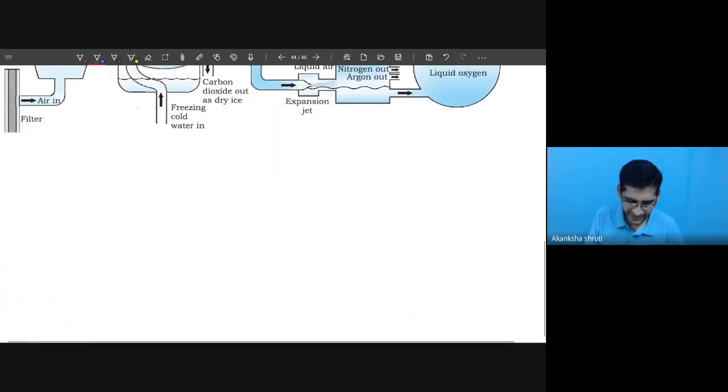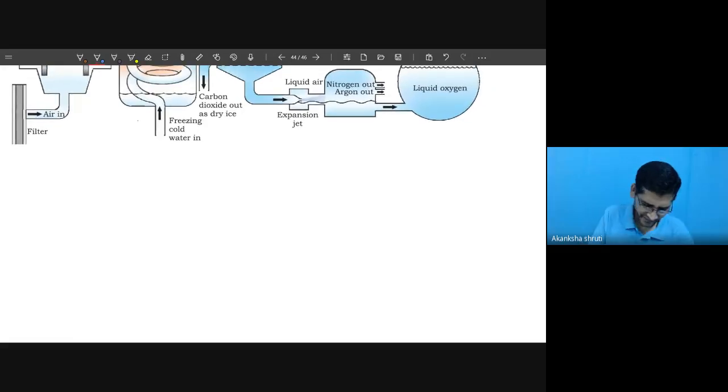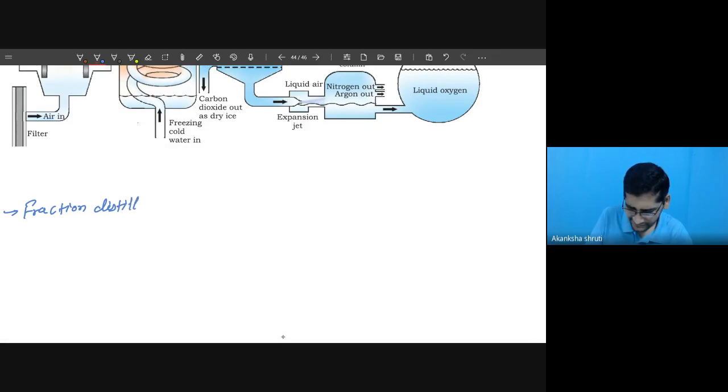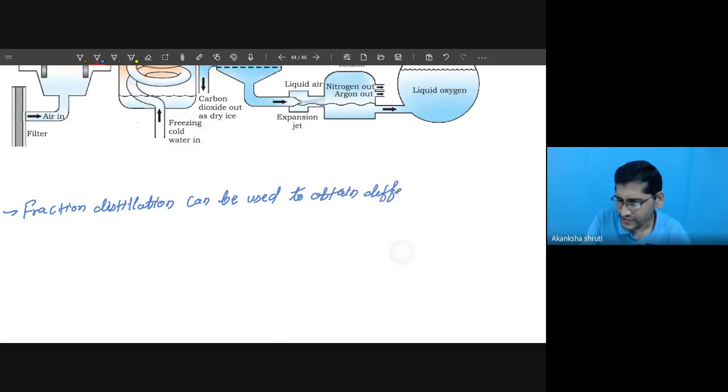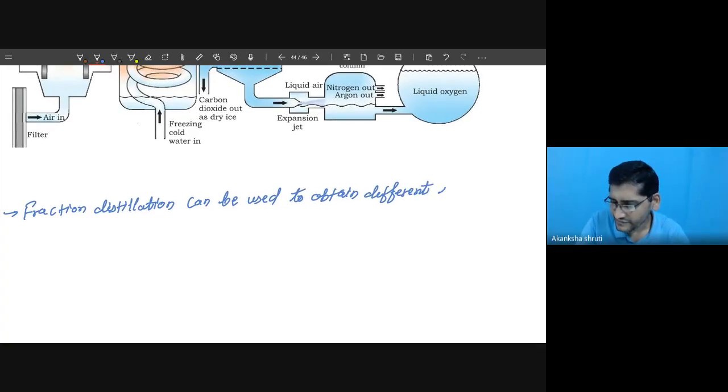So, fractional distillation can be used to obtain different gaseous components of air.